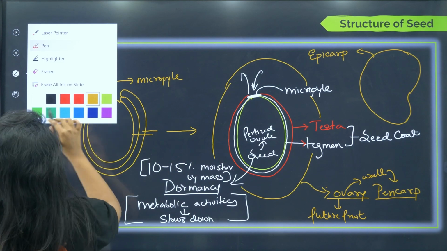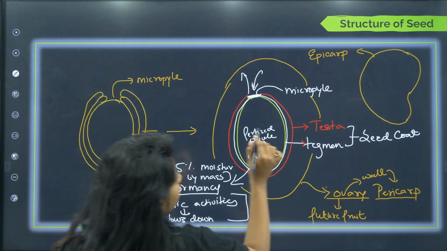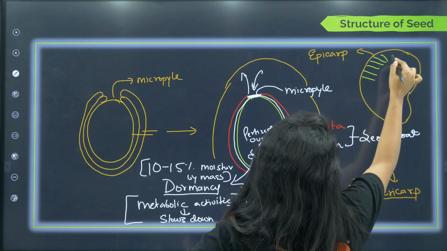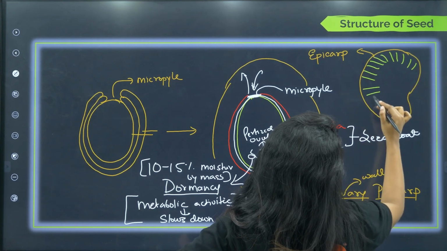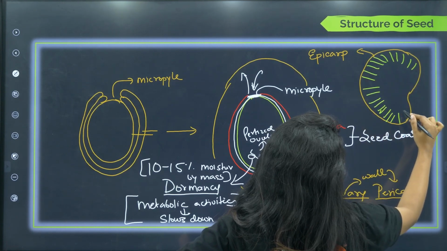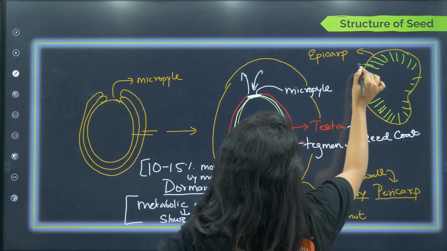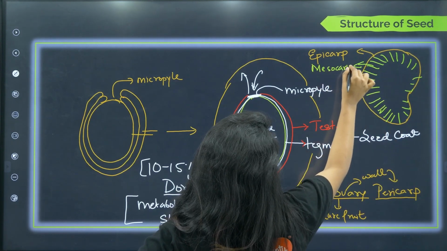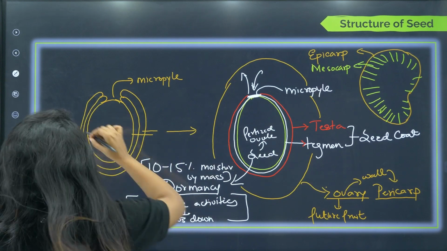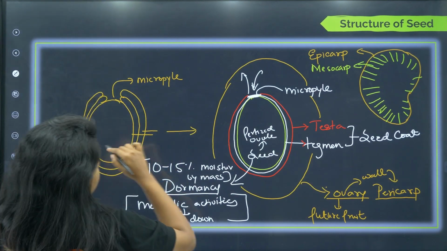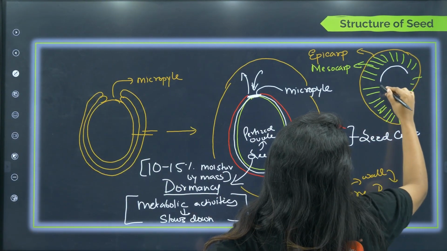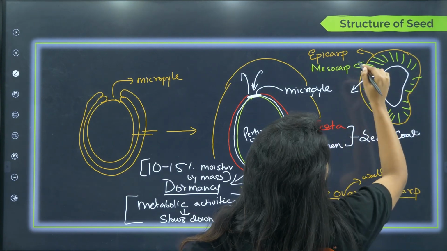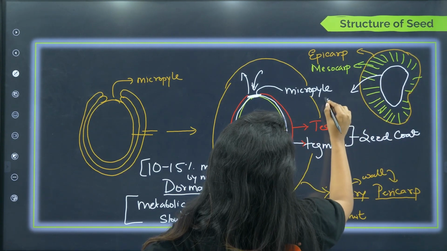Then there is a very important layer over here which we eat, the pulpy layer. It is known as mesocarp. And then there is an innermost layer, inside which the seed lies, and this innermost layer is known as endocarp.